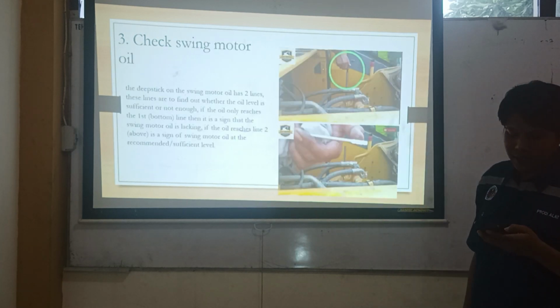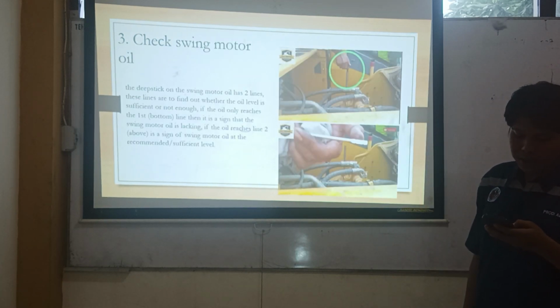Three, check swing motor oil. The dipstick on the swing motor oil has two lines. These lines are to find out whether the oil level is sufficient or not enough.